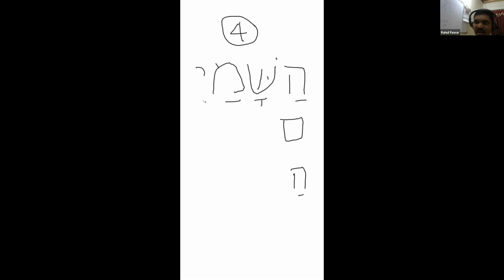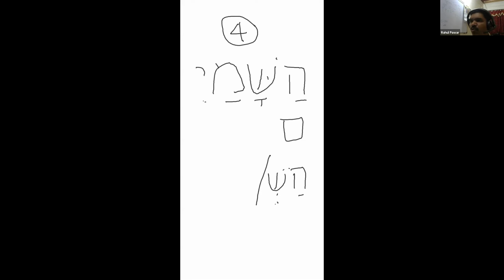Just now we have learned about the doubling dagesh. So the shin under a silent sheva. Hash, because there is a doubling dagesh. So first it will come hash.